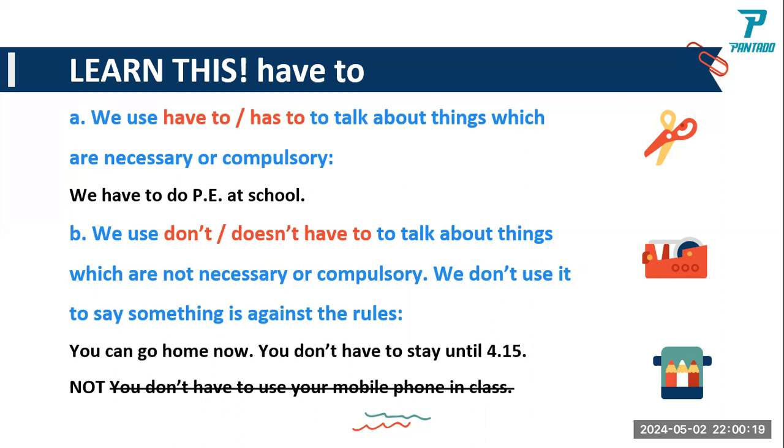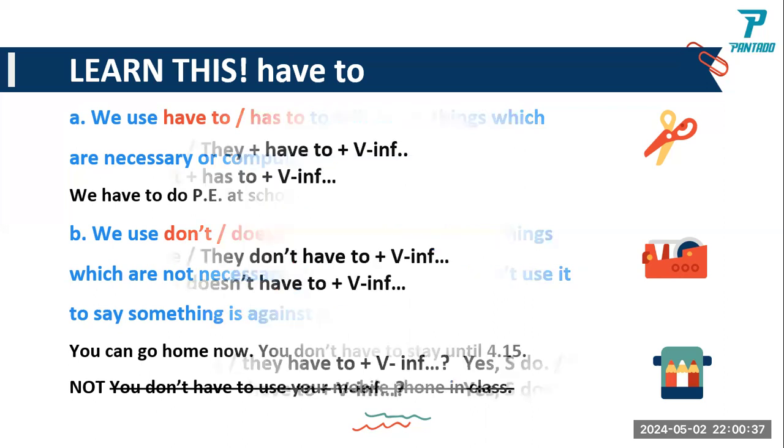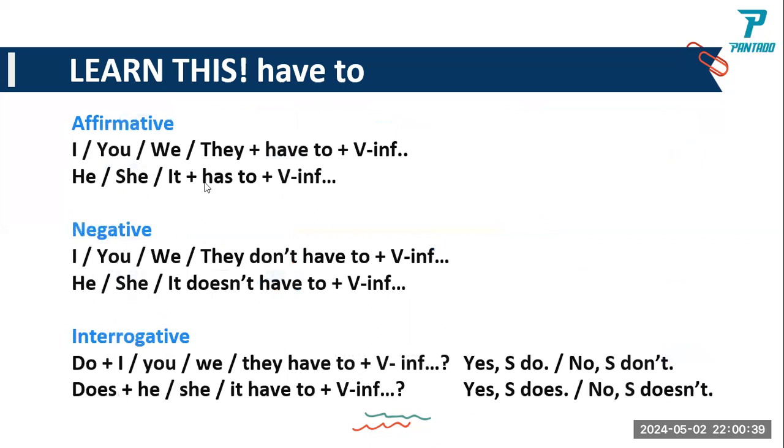You can go home now. You don't have to stay until 4:15. You will not say or consider this: you don't have to use your mobile phone in class. You can see that the sentence is not complete. It's hanging.